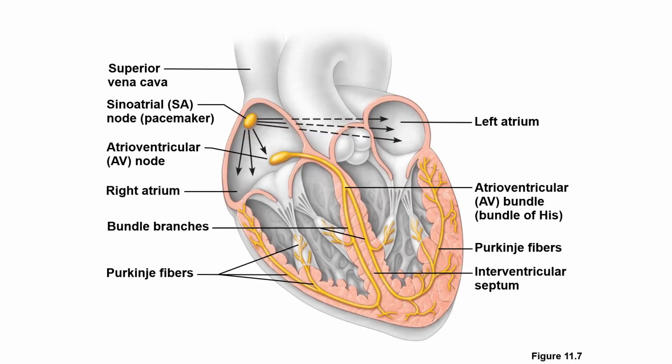So let us review again. This is the SA node. This is the AV node. Impulses are initiated by our SA node all throughout the atrium, including the AV node, and then the atria will contract, pushing extra blood to the ventricle. Then this AV node will pass to the AV bundle or bundle of His, to the bundle branches, and then to the Purkinje fiber, and then the ventricle will now contract.